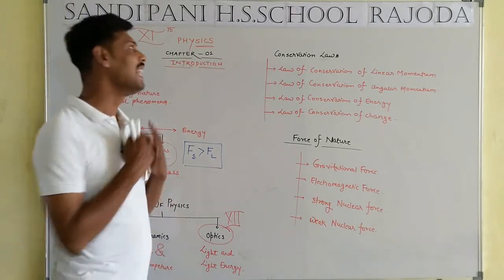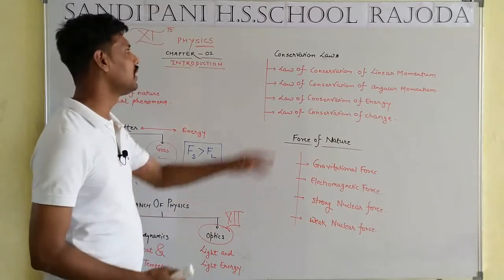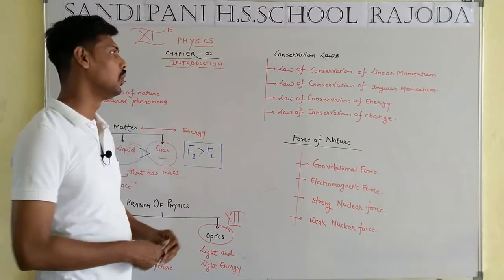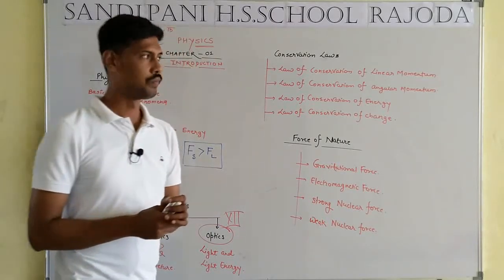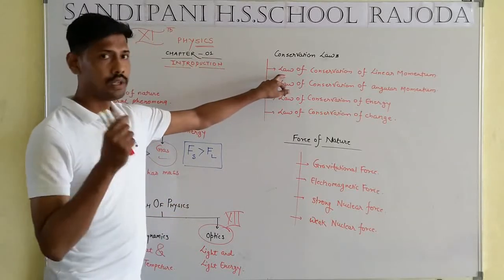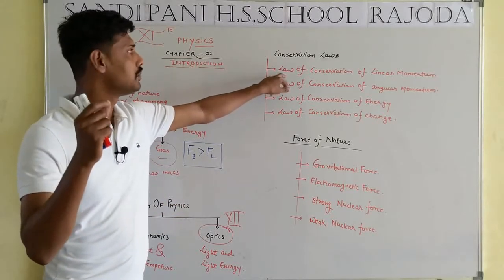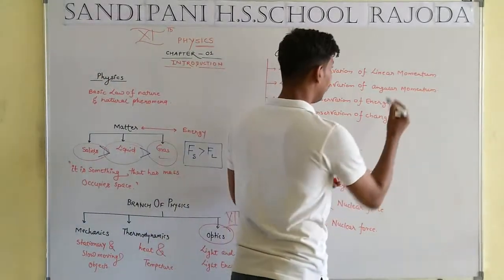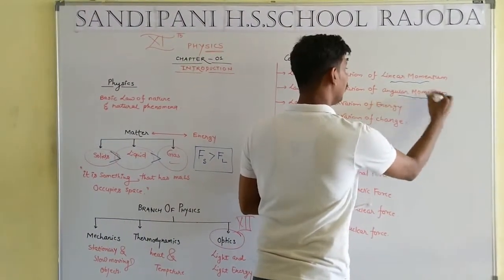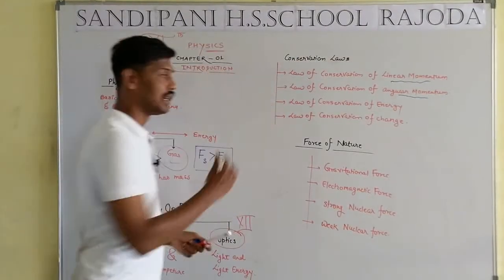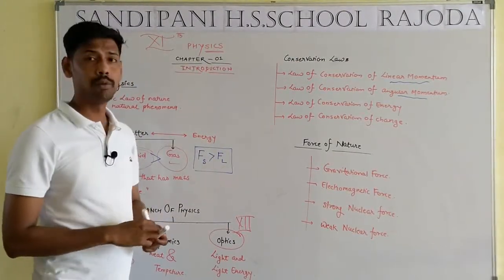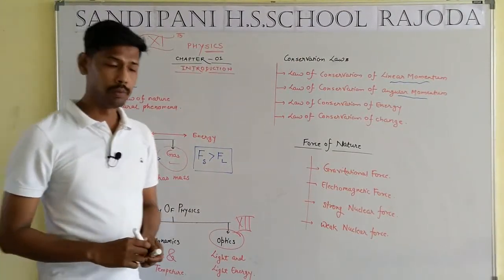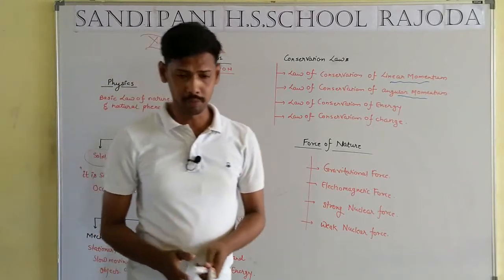Now, the next point is the conservation laws. Conservation consists of four basic themes. First one is the law of conservation of linear momentum and second one is angular momentum. These words are related to each other. What is the meaning of linear momentum?